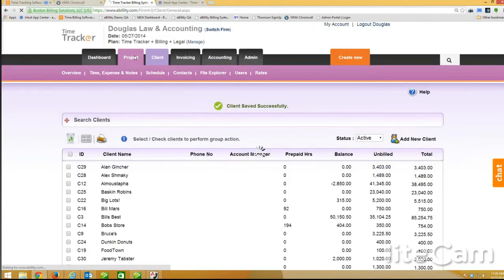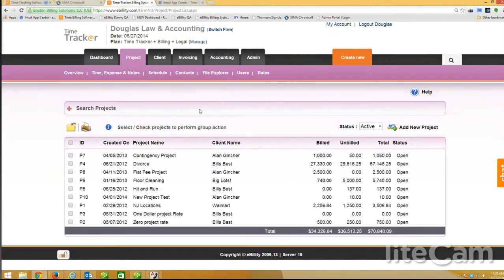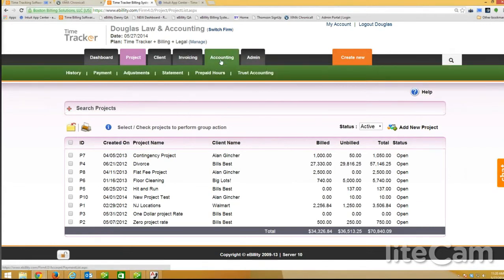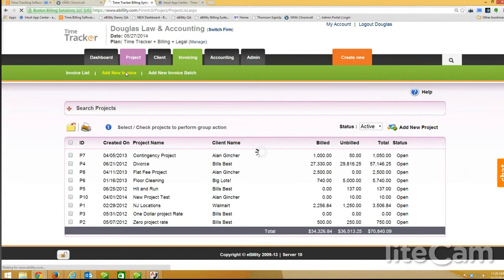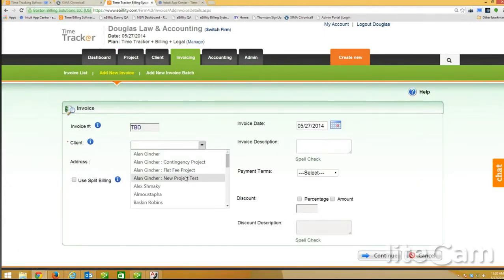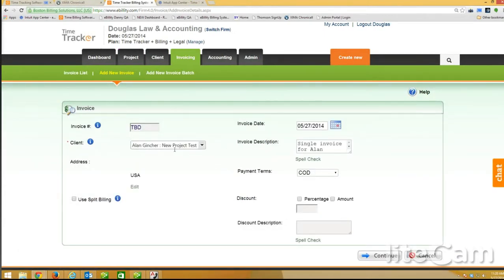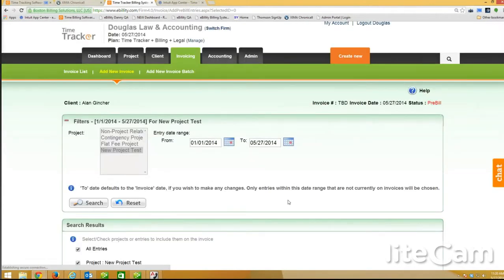Okay. So that's basically it. So I wanted to show that there. So let me just show you again if I wanted to create an invoice. There you see them again. And then I would only choose one. And all I can invoice is just that one. So you can't put more than one on an invoice. So that takes care of that.